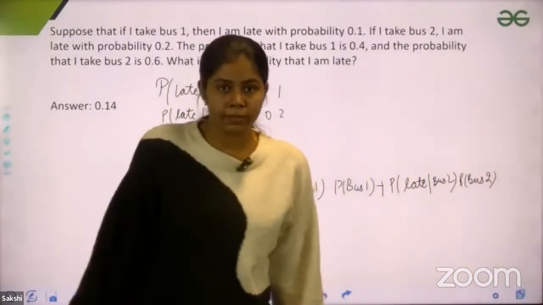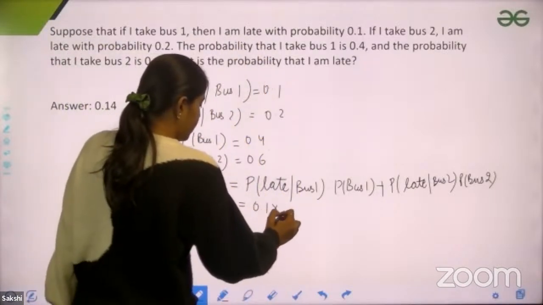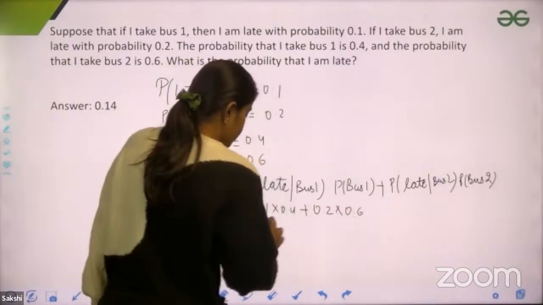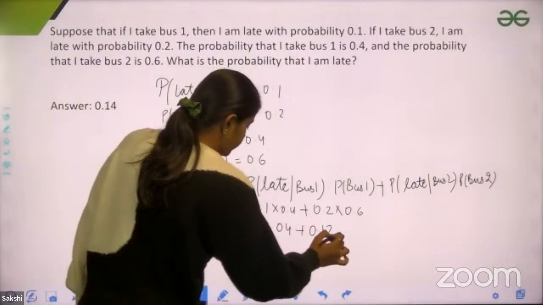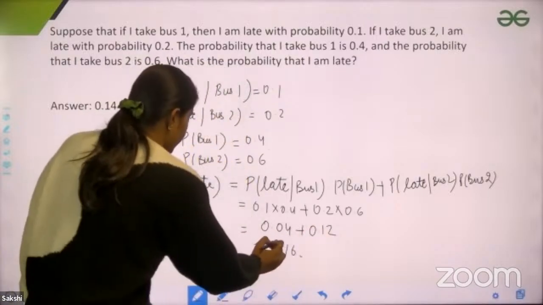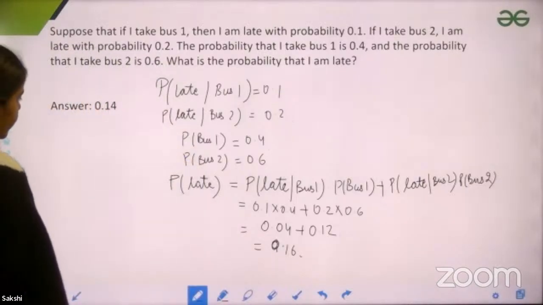Okay, hi Jitendra. So let's write down the probability. 0.1 into 0.4 plus 0.2 into 0.6. So I get 0.04 plus 0.12. On solving, we will get 0.16 as the probability. I'm getting 16.